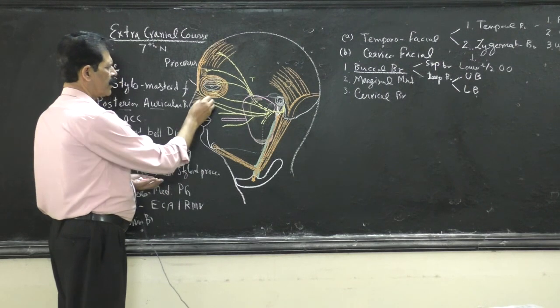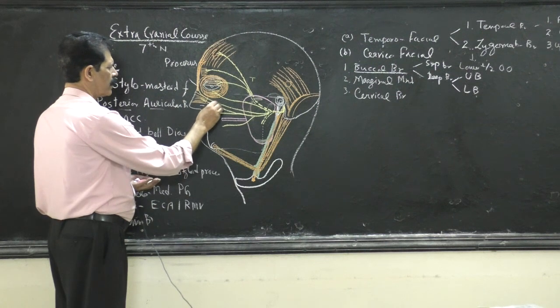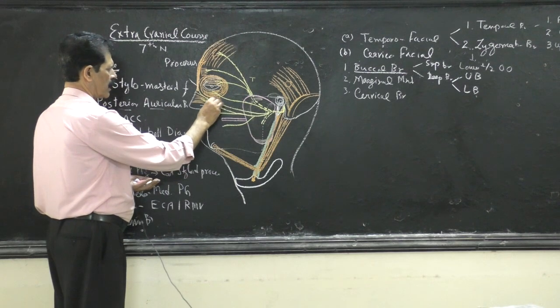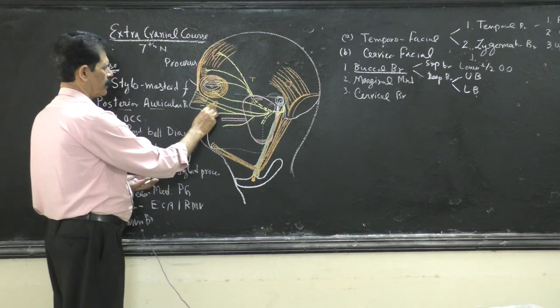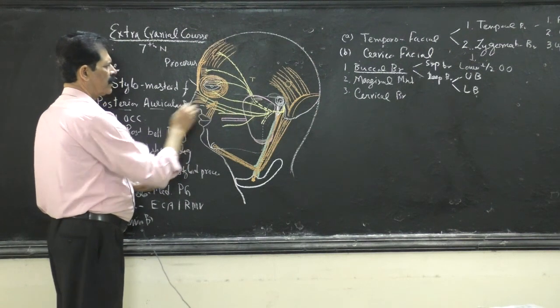Number one, nasalis muscle. Then it supplies the levator labii superioris alaeque nasi muscle, the longest name of any human muscle it supplies.